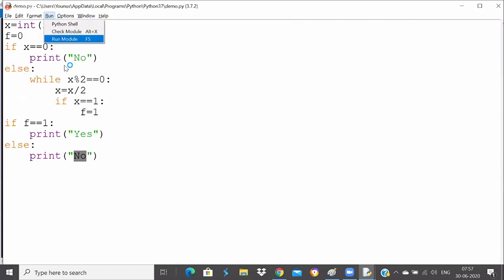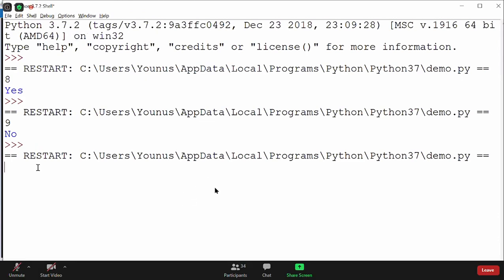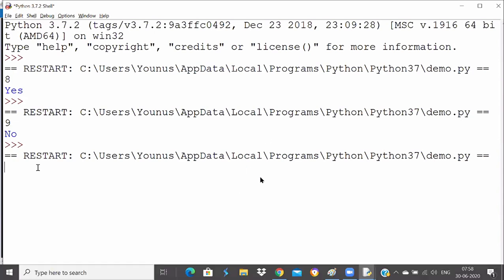Do you want to check any number now? Tell me any number you want to check whether it is a power of 2 or not. 24? 9 we already checked. No, not in binary. I hope it's not binary, right? Okay, tell me any power of 2 number. Any number which is a power of 2. Okay, 16. Okay, 1024. Perfect.